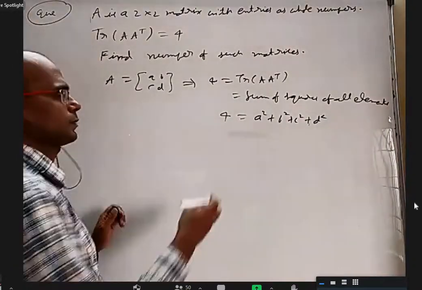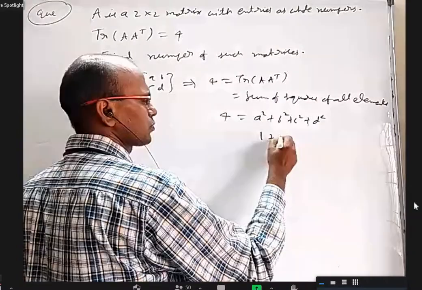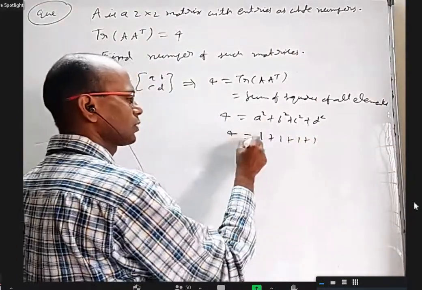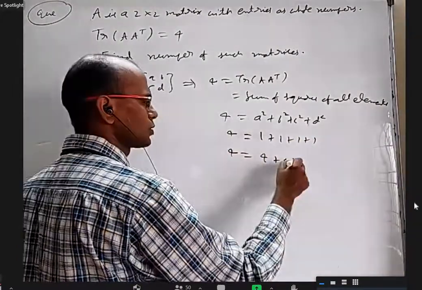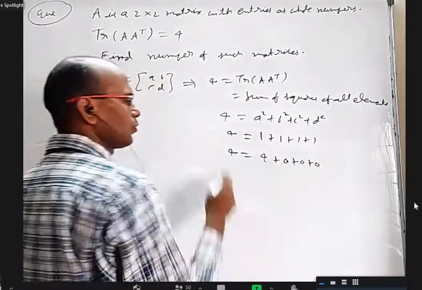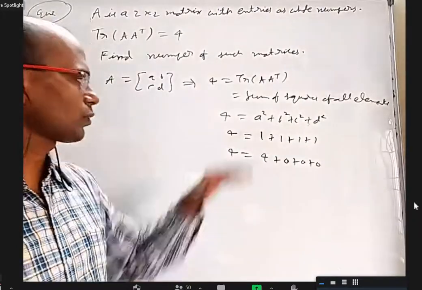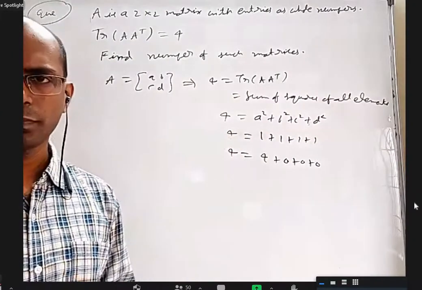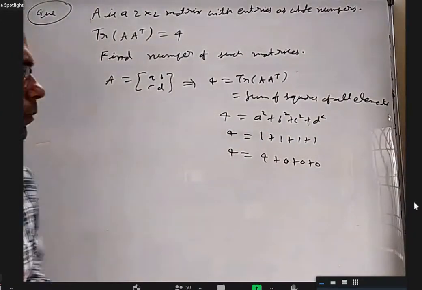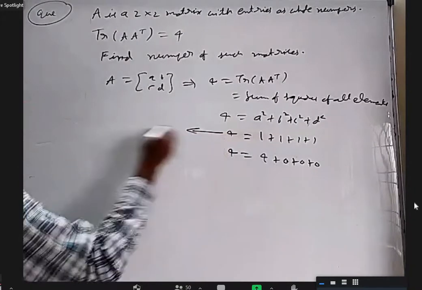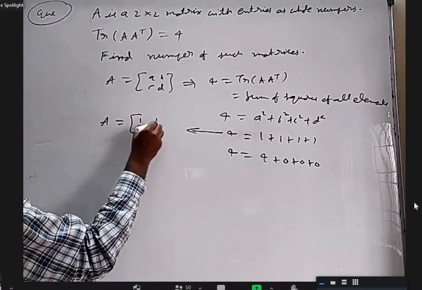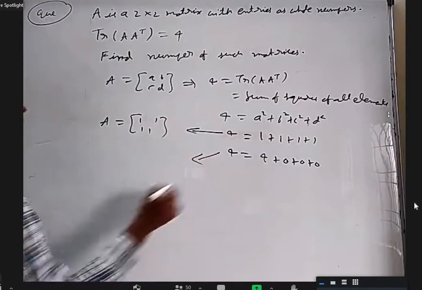There are only 2 ways. You can take 1 plus 1 plus 1 plus 1, that is one way. Another is 4 plus 0 plus 0 plus 0. If you want to write 4 as a sum of perfect squares, these are the only 2 ways. This refers to the matrix A as all ones, whereas this will give you 4.